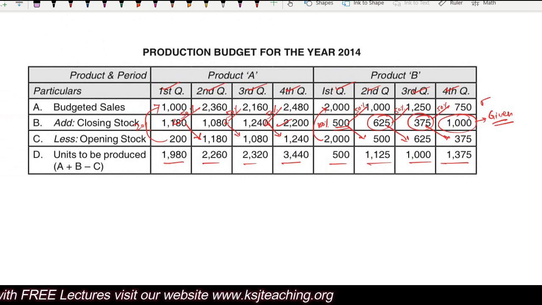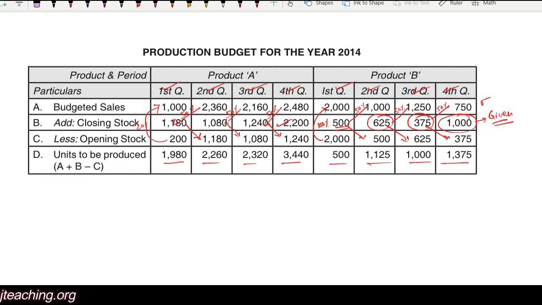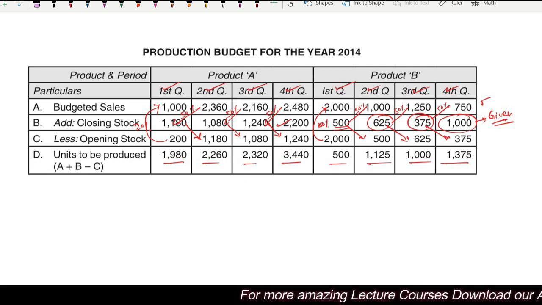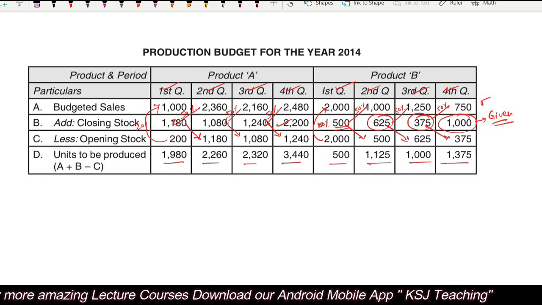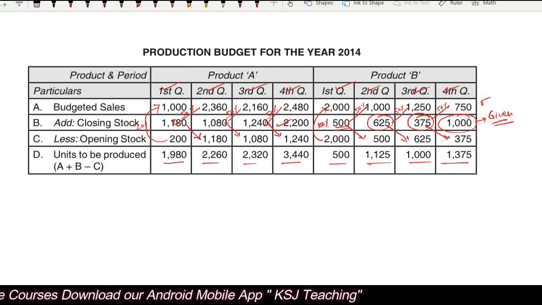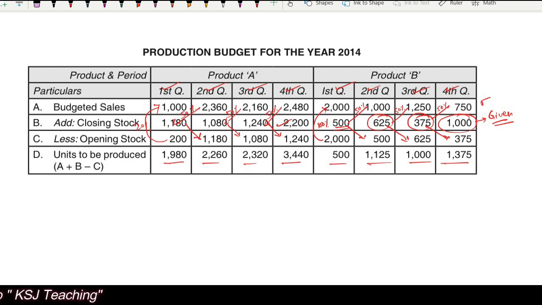Now, in the institute material itself, we have a variety of questions in which the production budget is to be prepared, with a little twist. The basic format remains the same: sales plus closing stock less opening stock. The only thing is the information is manipulated in different ways. That is why first preference should go to the ICAI material, and we already have a course on it where we are covering each and every question.